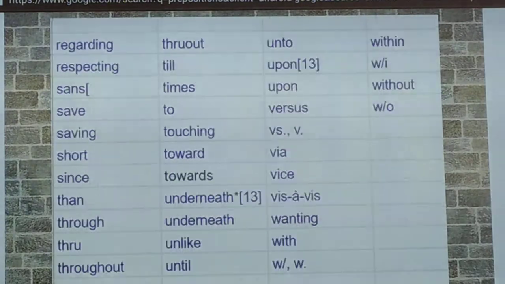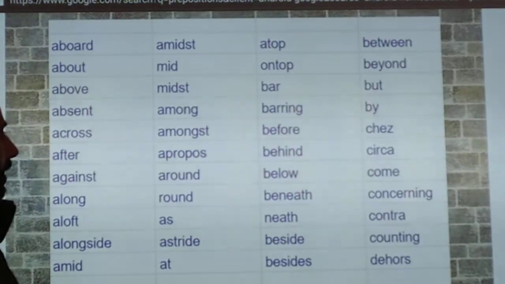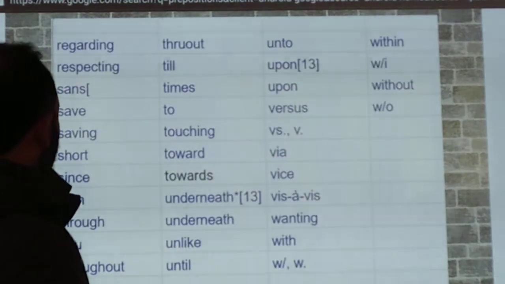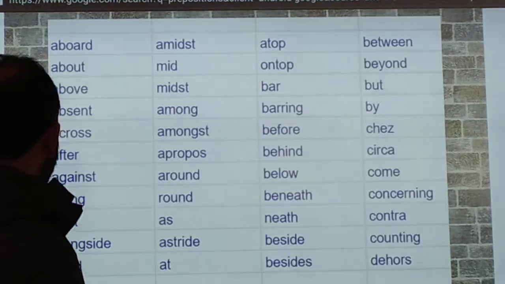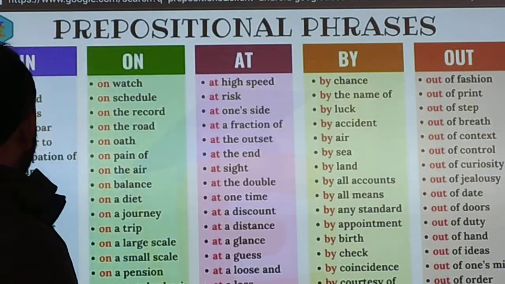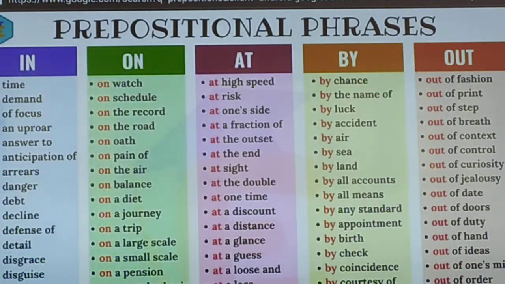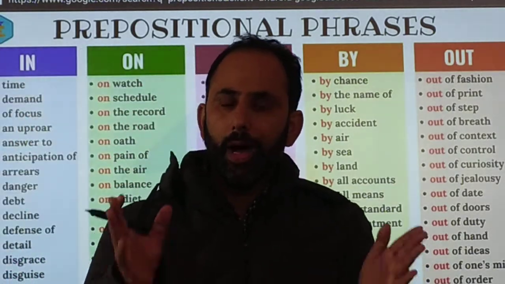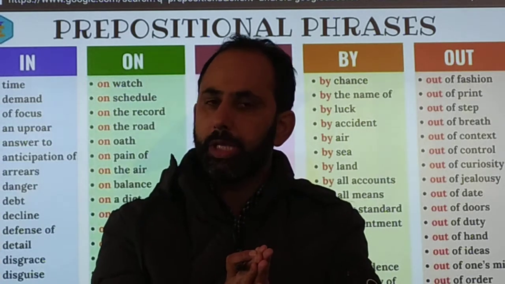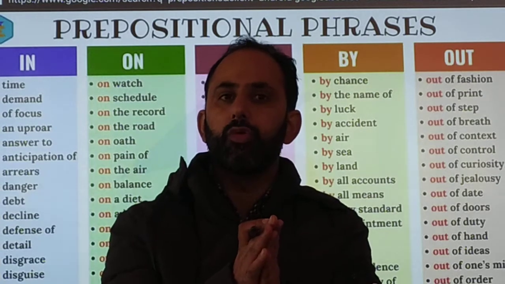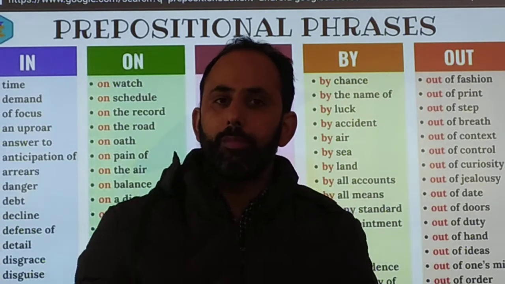Those who have not taken the screenshot, I already told you that these are limitless. There are too many of these proportions. I can't explain all, I will give the gist of some. Take the screenshots. In is used with time. These are proportional phrases. Some proportions are always used with some words. We cannot change them. I told you that a phrase is a combination of two or more words that has its own meaning.